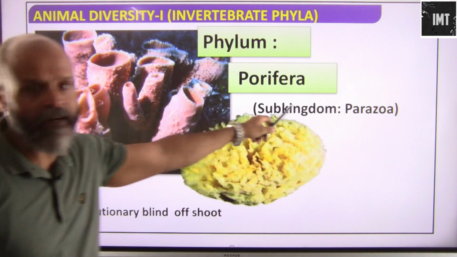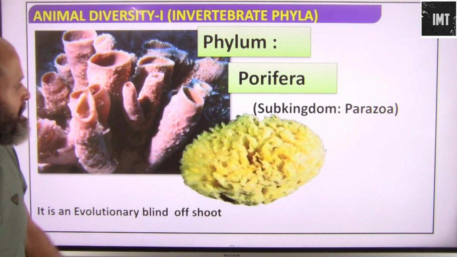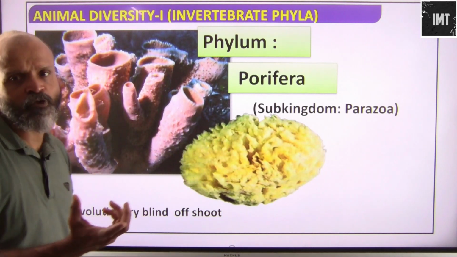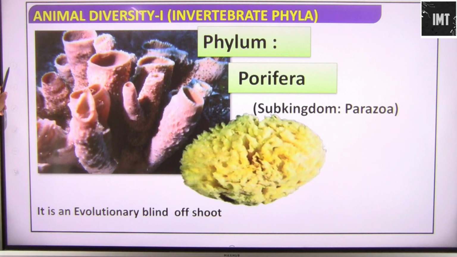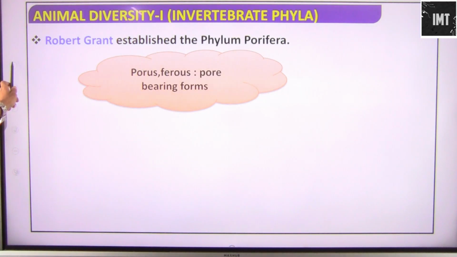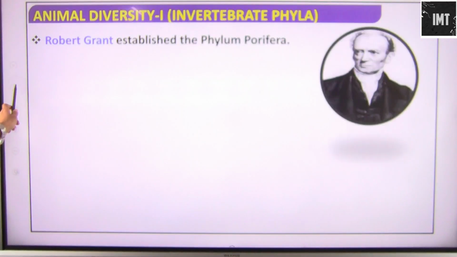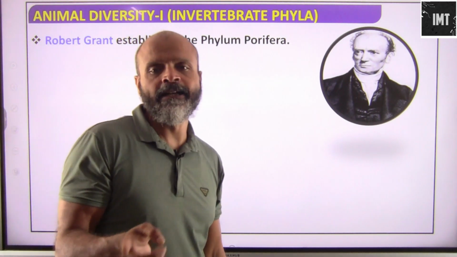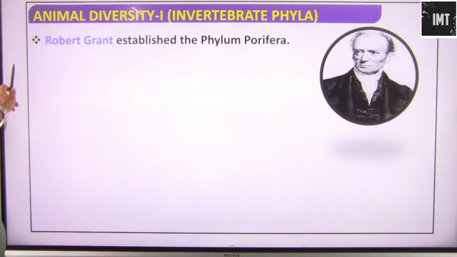The subkingdom for this phylum is Parazoa. Remember this, people, the subkingdom would be Parazoa. It is an evolutionary blind offshoot. The first person to have discussed or found out about this phylum Porifera was Robert Grant. Robert Grant was the first person to have discussed or found out about Porifera, or sponges.